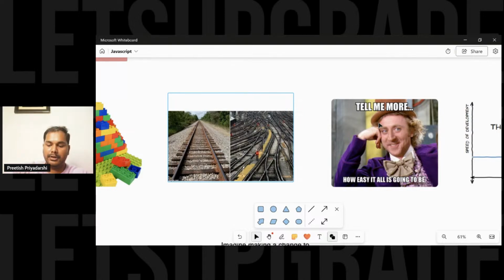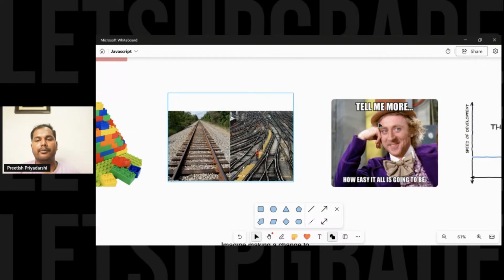Similarly, JavaScript allows you to write code faster, because you do not get bogged down in lower level details of how things work, and you can focus on the creative aspect of programming, how creatively you can write optimized and simplified code to make it work. So this is all about this.